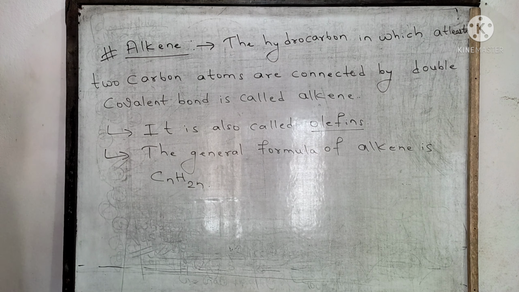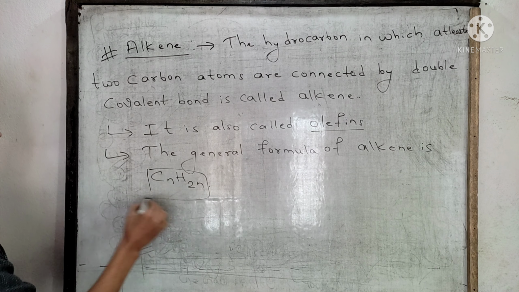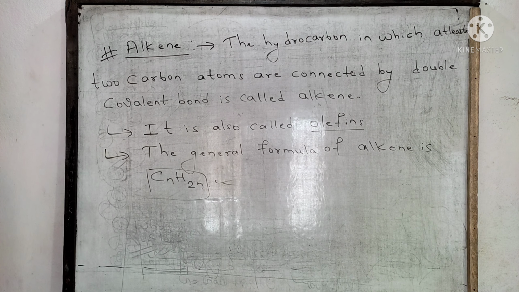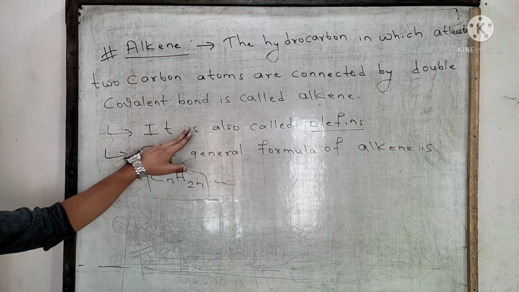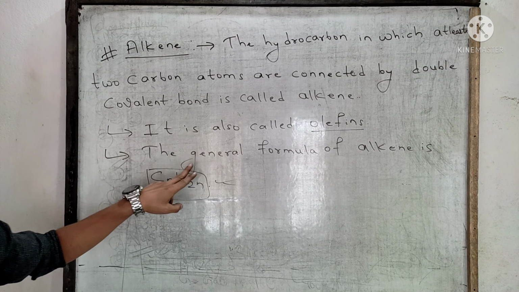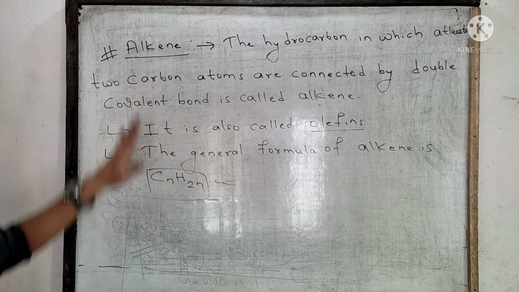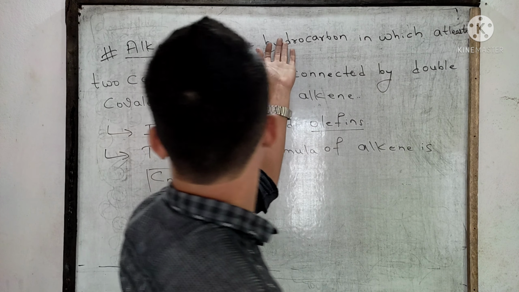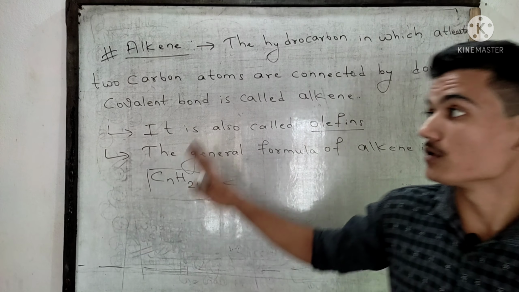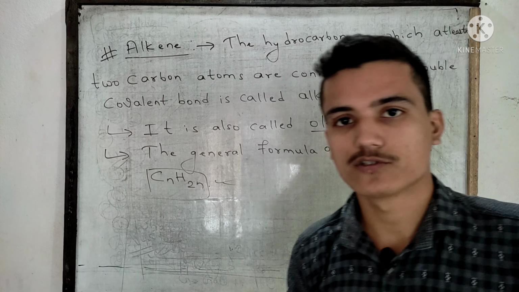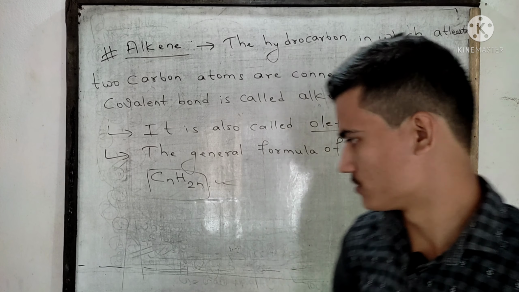CnH2n. This is important, please remember this. It is also called olefins, and the general formula of the alkene is CnH2n. I have already described the definition. In alkene, at least 2 carbons should be connected by double bonds.